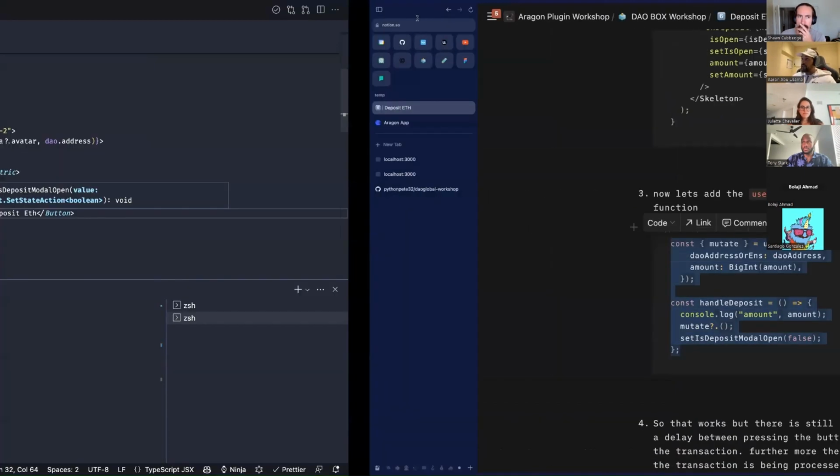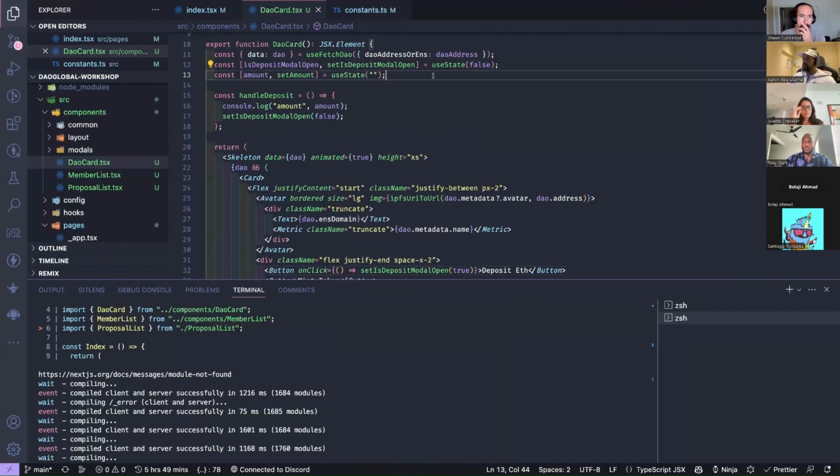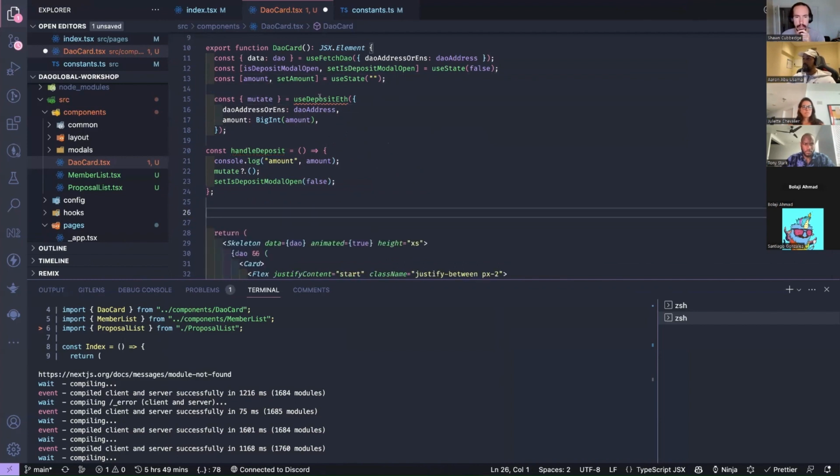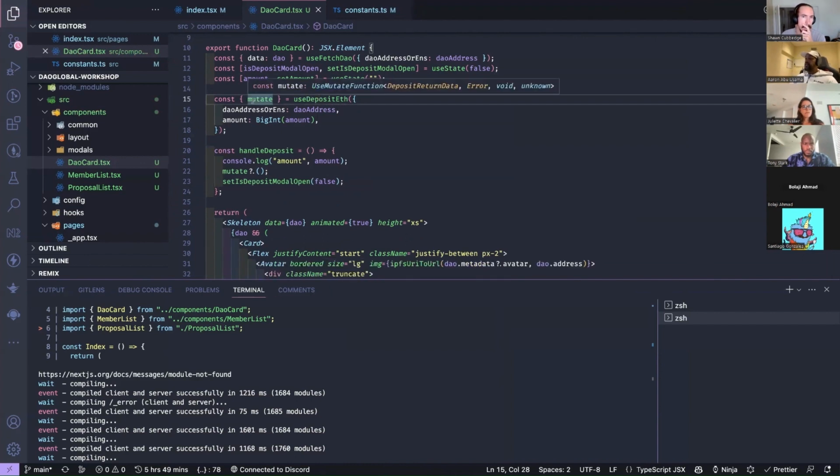before we were using these queries, so we're just getting, so yes, we don't need this. Let me just update this quickly before I explain. When we're doing queries, we're going to get back some data and a few things like that. But when we're using mutations, we're going to get back this thing called a mutate function, right? And this mutate function is just a function that you call to send some information to the blockchain, right?